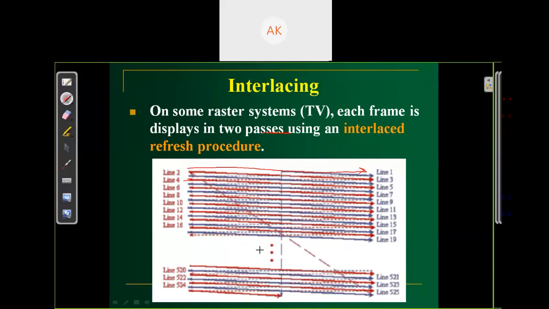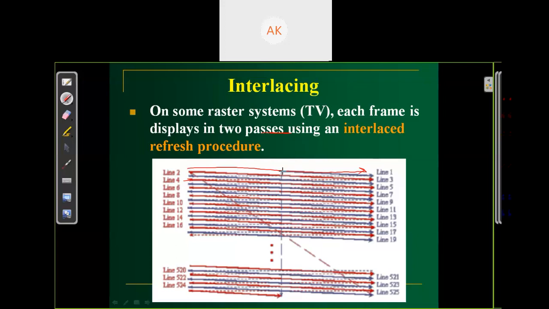To reduce the flicker effect, we use interlacing. In interlacing, we scan one line, leave one line, then scan the next line, alternating the scanning of the lines of the screen.